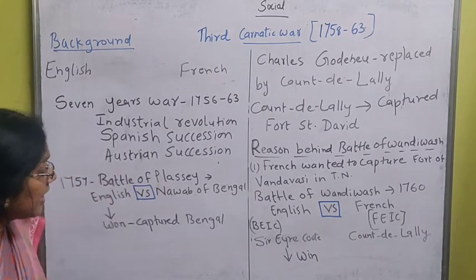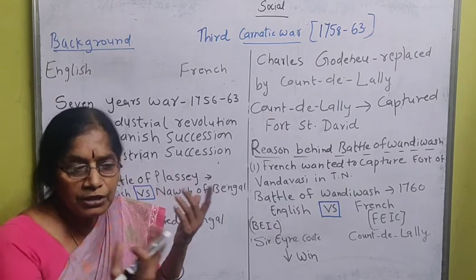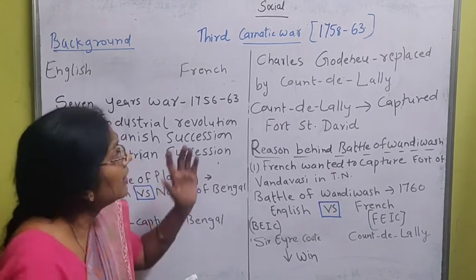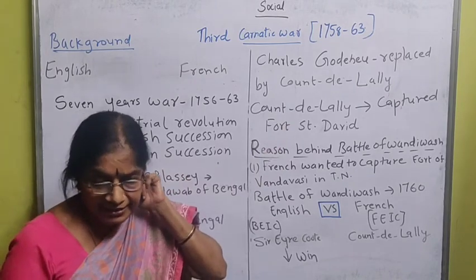Now, I told you what happened in the Second Carnatic War: Dupleix was called back and Charles Godeheu replaced Dupleix.